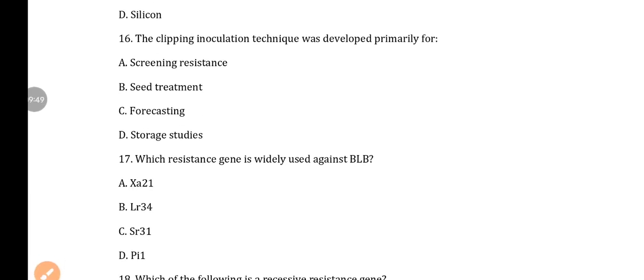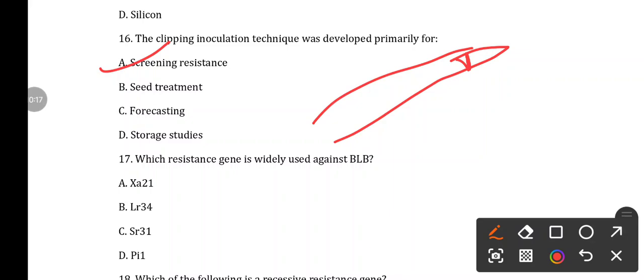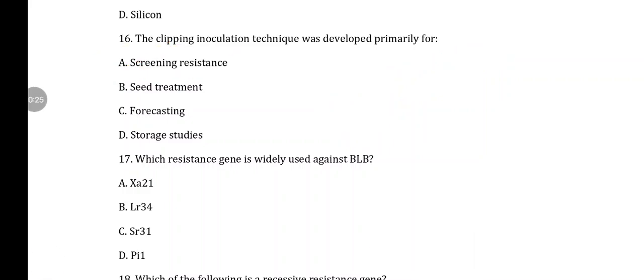Next, question number 16. The clipping inoculation technique was developed primarily for option A screening of resistance, B seed treatments, C forecasting, D storage studies. So here the answer is screening of resistance. So generally for the BLB particularly, the pathogen is inoculated by clipping the tip of the leaf. So they will clip the tip and dip the wounded tip portion in the bacterial suspension for screening of the resistant varieties.